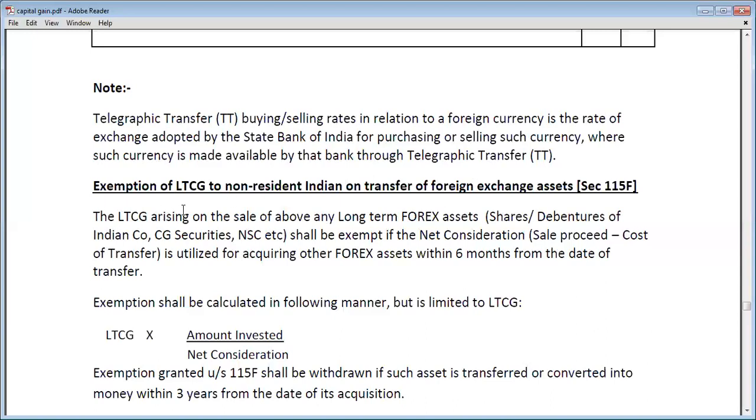The LTCG arising on sale of any long-term forex assets, shares, debentures of an Indian company and securities, NSE, etc., shall be exempt if the net consideration, that is sale proceeds less cost of transfer, is utilized for acquiring other forex assets within 6 months from the date of transfer.